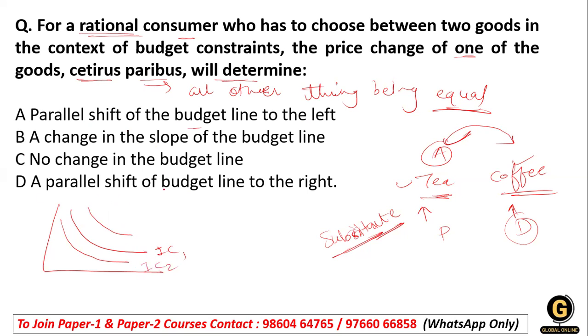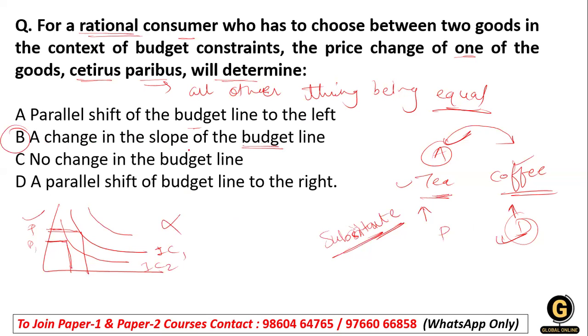Here is the normal price; if you change the price to P1, the quantity of that product decreases, but the quantity of the other product increases. Is that right? No ma'am. If the price decreases, the quantity of the other product, the substitute good, increases.